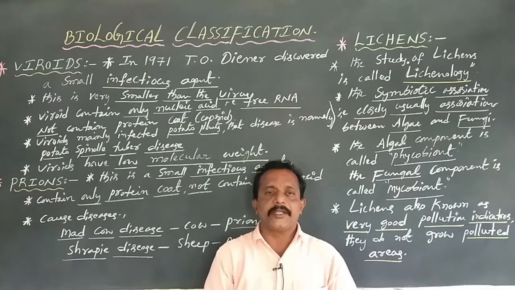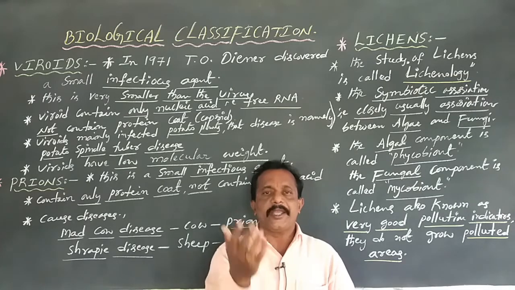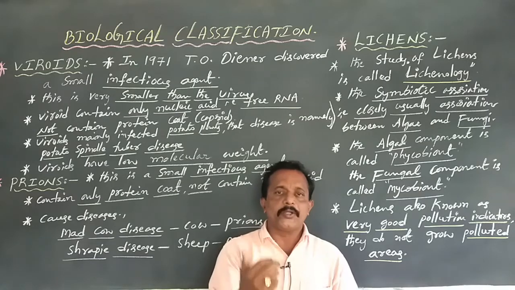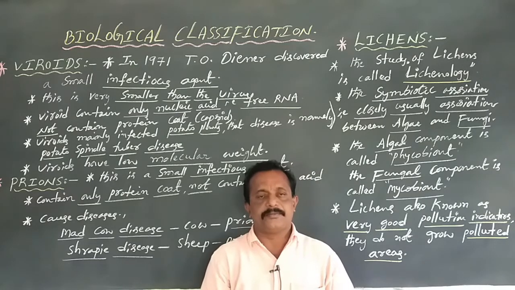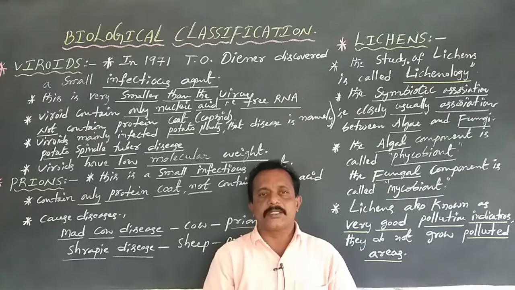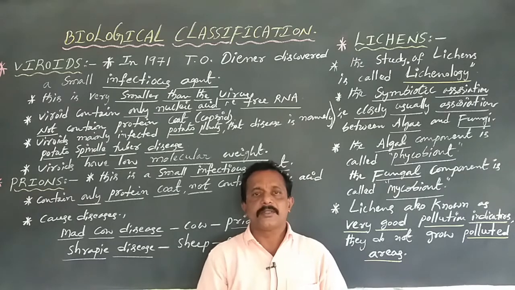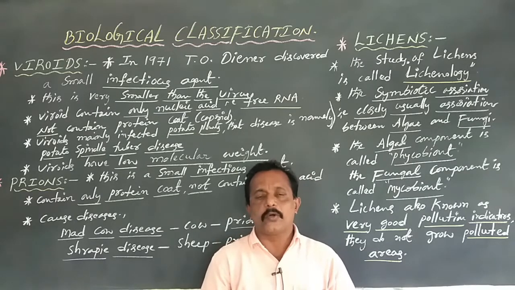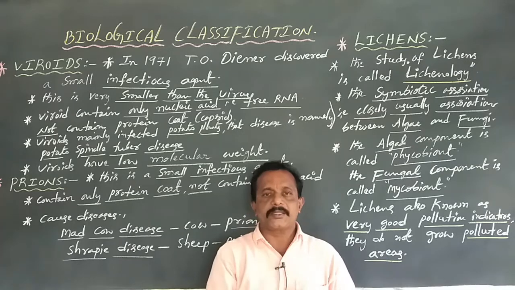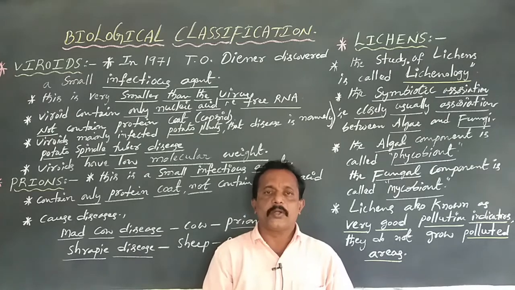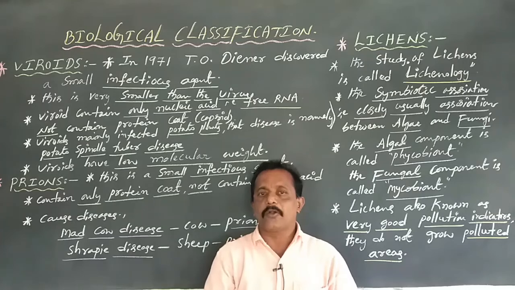All viruses contain nucleic acid, that is DNA or RNA, and a protein coat, that is the capsid. But viroids contain only nucleic acid, not a protein coat, and prions contain only protein, not nucleic acid.